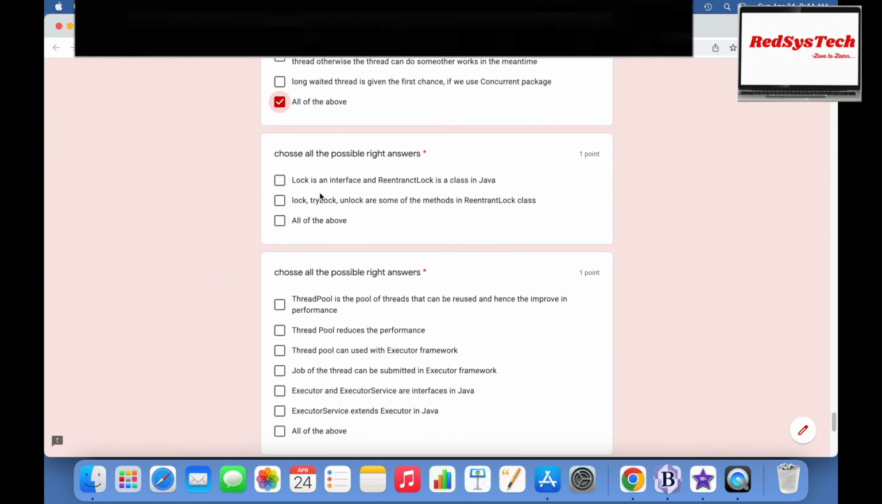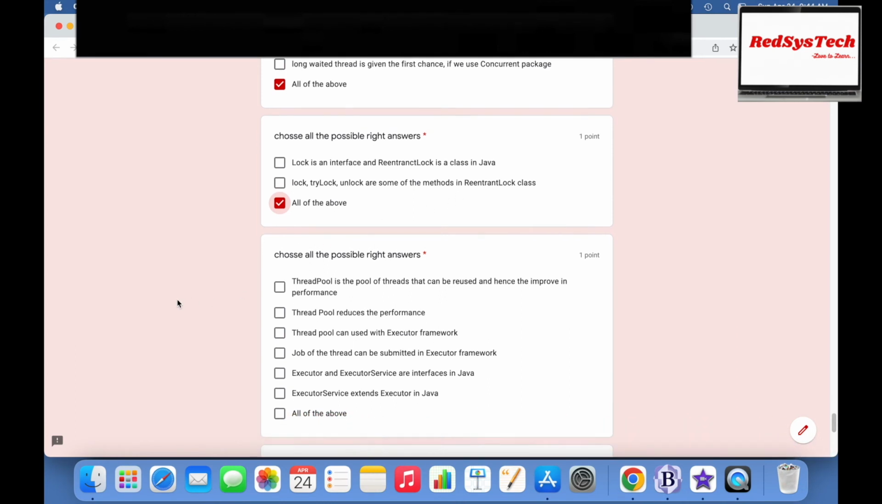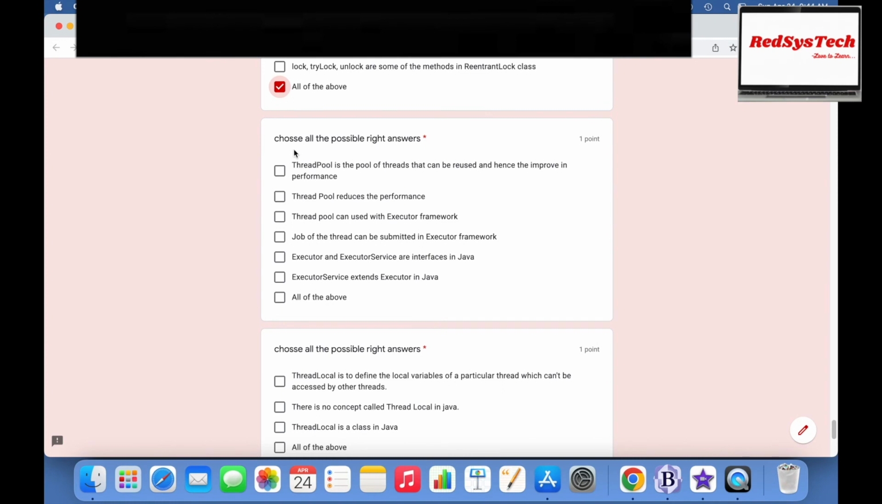Choose all the possible right answers. Lock is an interface and ReentrantLock is a class in Java. Lock, tryLock, and unlock are some of the methods in the ReentrantLock class. Yes, these are right. So Lock is an interface, and ReentrantLock is a class in Java. ReentrantLock actually implements the Lock interface, and these are some of the methods, right? So tryLock, unlock, or lock, these are some of the methods in the ReentrantLock class, right? Now let's move to the next one.